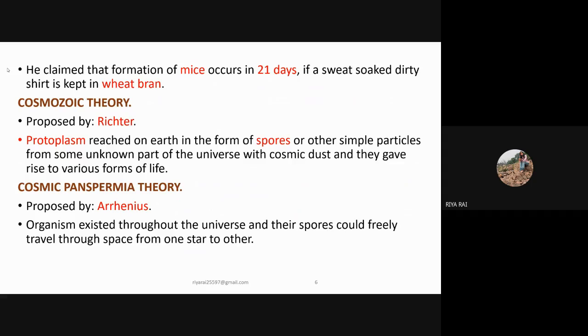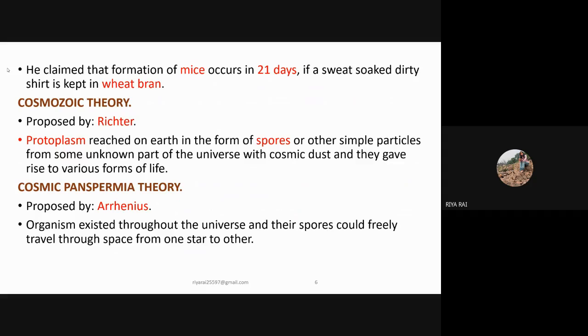Next is the cosmozoic theory. This theory was proposed by Richter. According to it, protoplasm reached the earth in the form of spores or other simple particles from some unknown part of the universe with cosmic dust, and they gave rise to various forms of life.